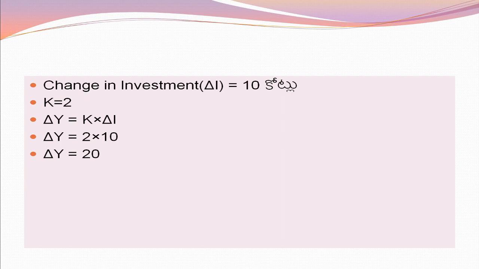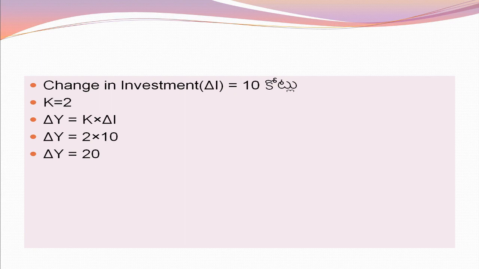Here, the multiplier theory explains the effect of a change in investment on income. We know how investment affects change in income. The formula is delta Y equals K into delta I. Here, delta Y is the change in income, delta I is the change in investment, and K is the multiplier or multiplier coefficient. If we want to know the change in income, we should multiply the change in investment with K, that is, the multiplier coefficient.